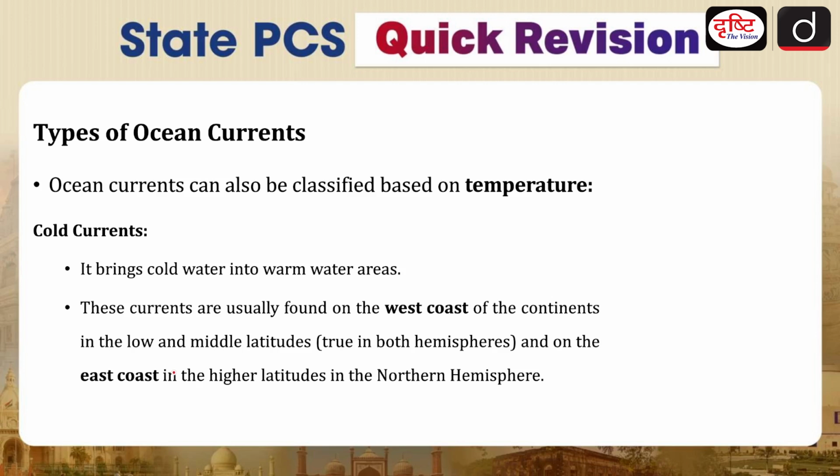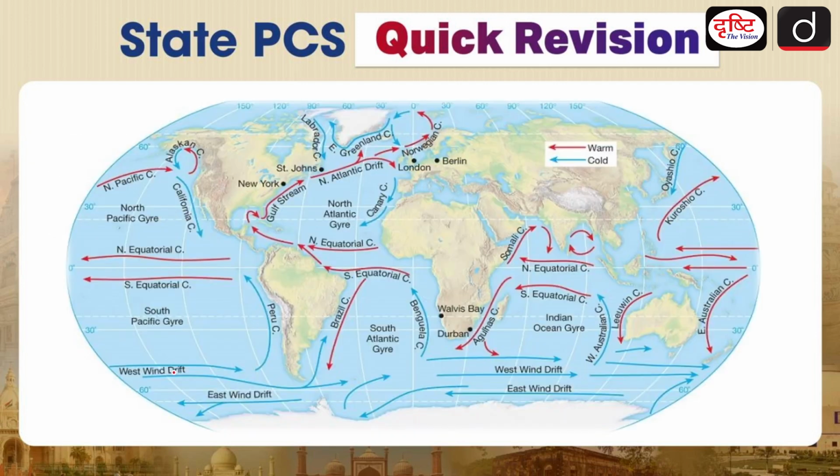Now moving further, if we talk about the types of ocean currents, as I already told you, based on the temperature, there will be cold currents and there will be hot currents. Now cold currents mean that they will be bringing cold water into warm water areas. Most of the time you will see that these are found on the west coast of the continent in the low and the middle latitudes, and when we are talking about the higher latitudes, they are found on the east coast. So you can see this particular picture, we are talking about the cold ones. On the western coast of the low and the middle latitude continents, this is your cold current, this is a cold current, this is a cold current, and this is a cold current.